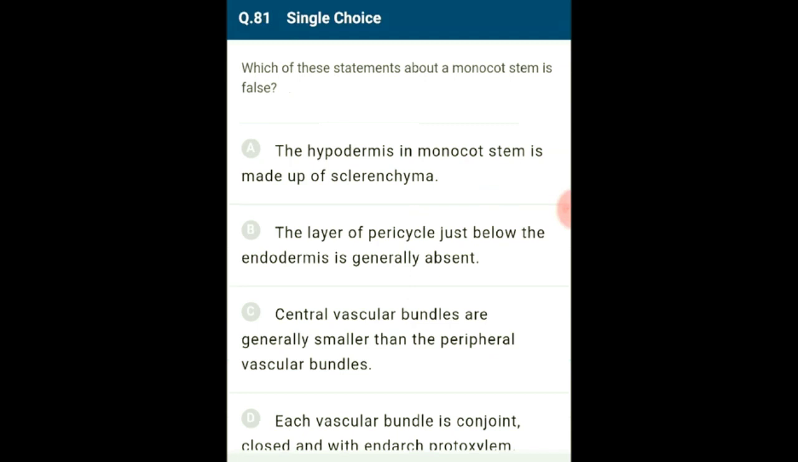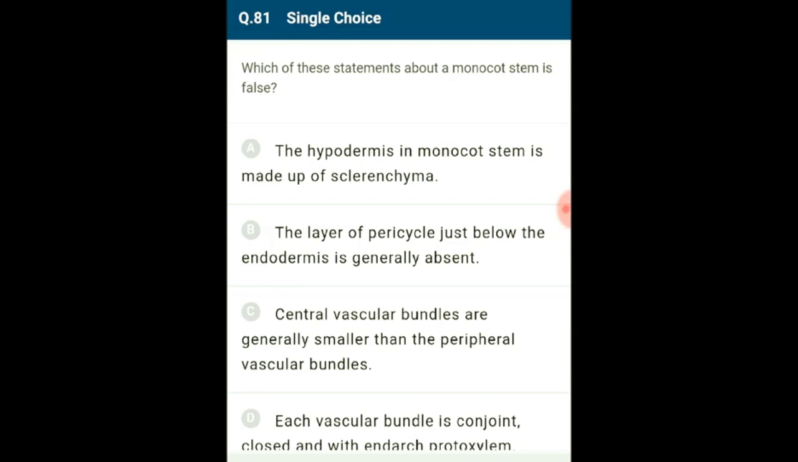So the question number 81. Which of these statements about monocot stem is false? The monocot stem has a sclerenchymatous hypodermis, a large number of scattered vascular bundles, each surrounded by a sclerenchymatous bundle sheath, and a large conspicuous parenchymatous ground tissue. Vascular bundles are conjoint closed, that is without cambium, and with endarch protoxylem.